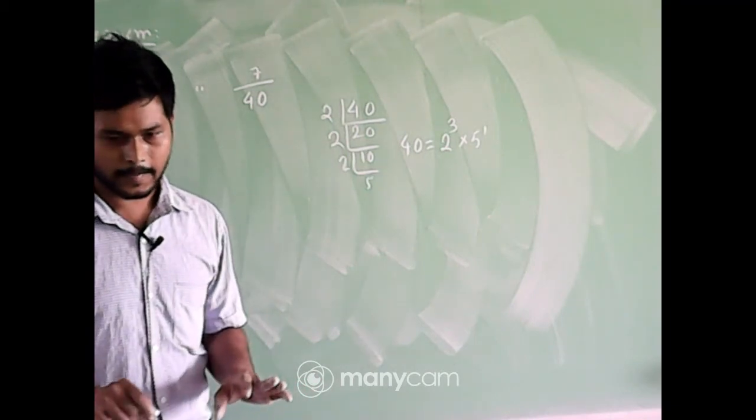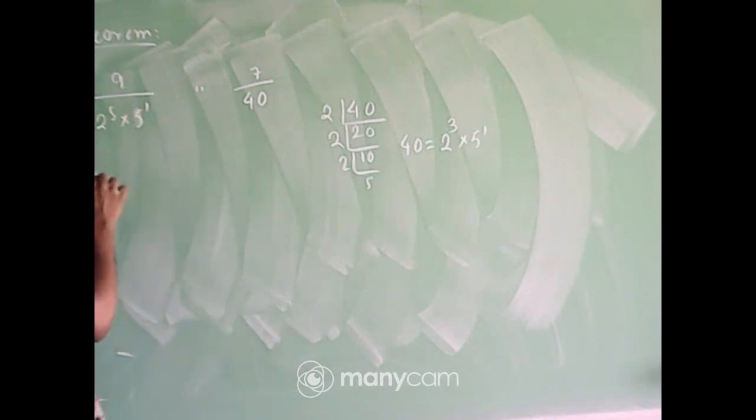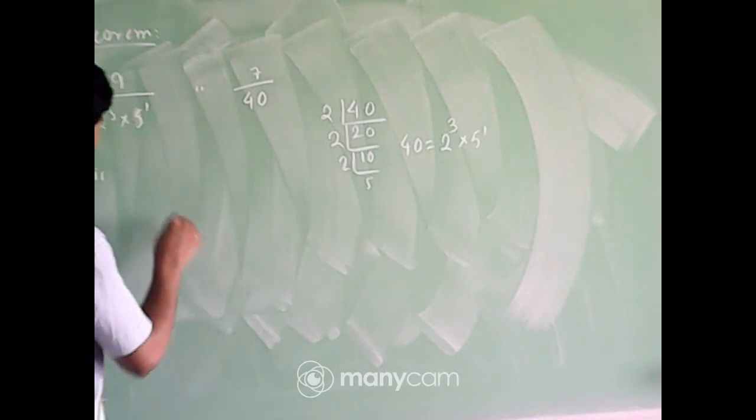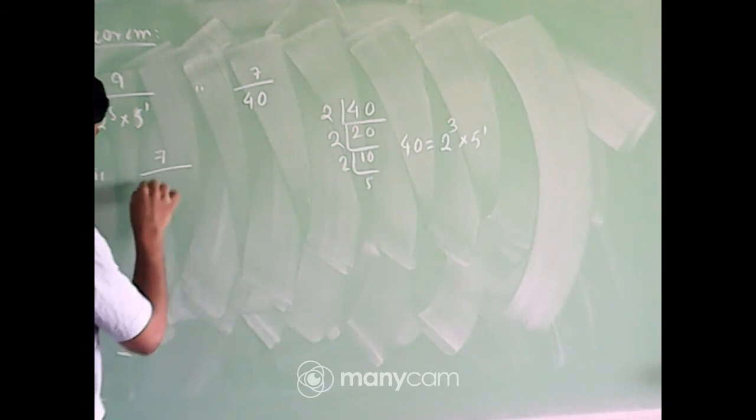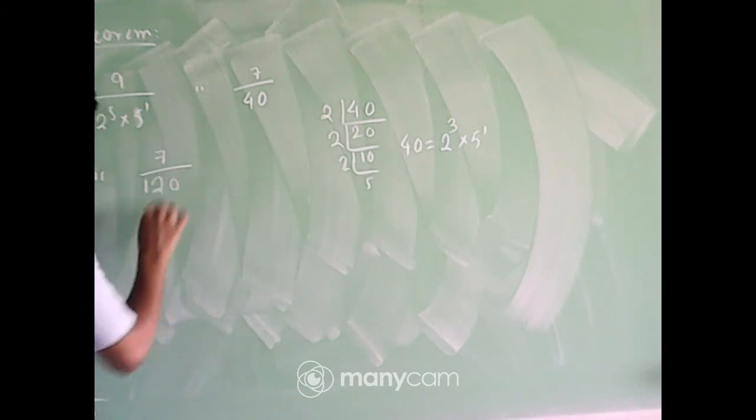Okay. Now I am giving another example. You just tell me whether 7 by 120 will terminate or not. Yes or no?